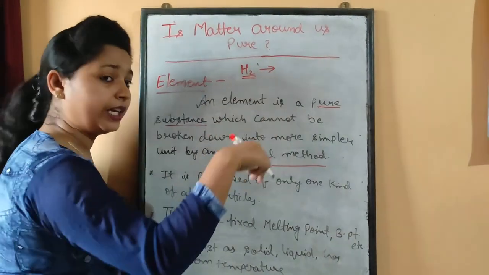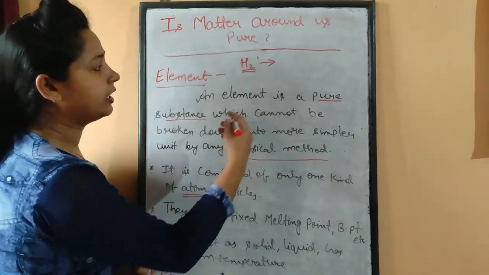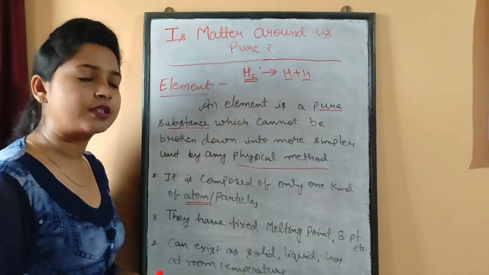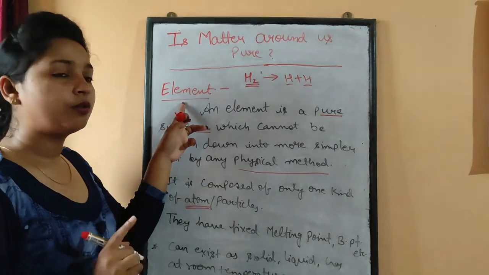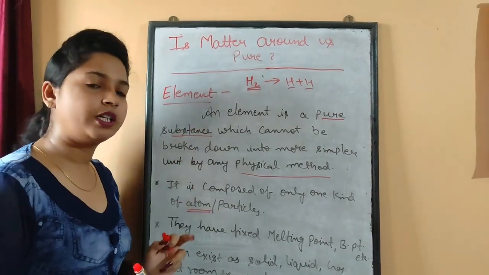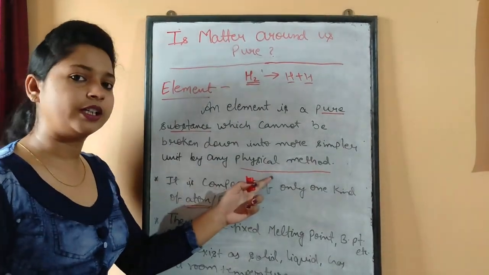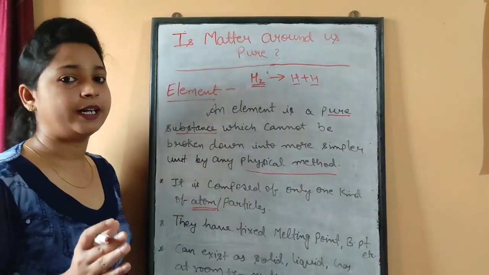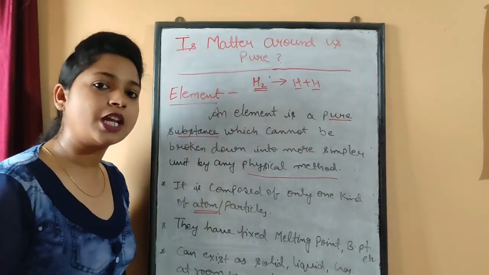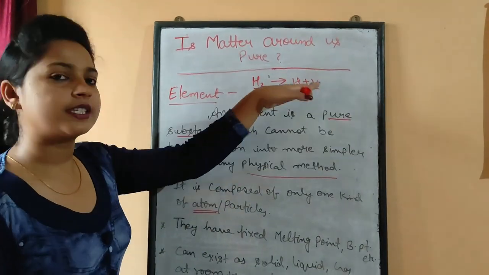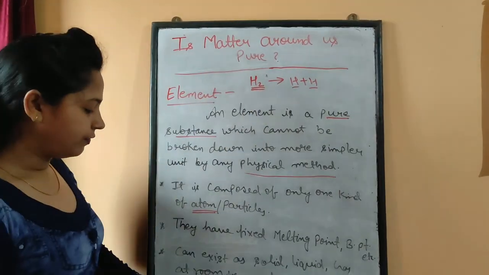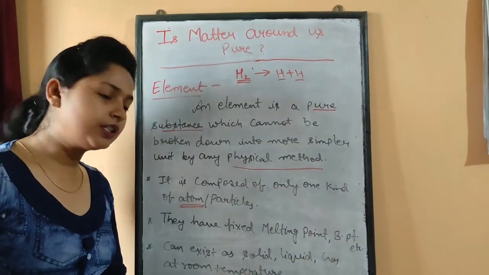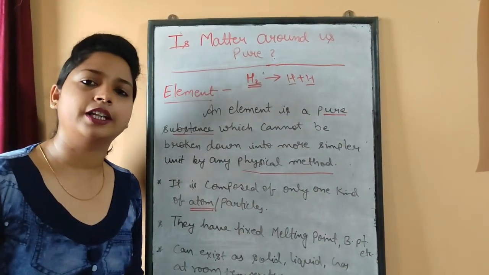When we break it with any chemical method, it will break into hydrogen atoms. Elements cannot be broken into simpler units by physical methods. When we apply some chemical method we can break them, but since they are made up of the same type of atom, we will find the same material. So when we break hydrogen, we get the hydrogen atom. When we break oxygen, we get the oxygen atom.